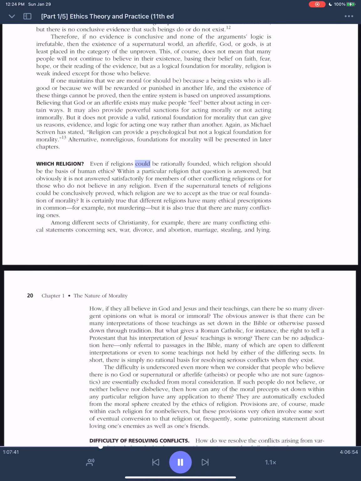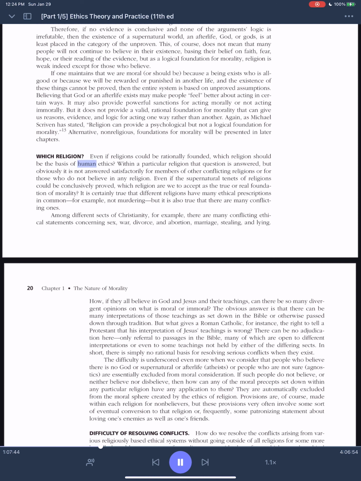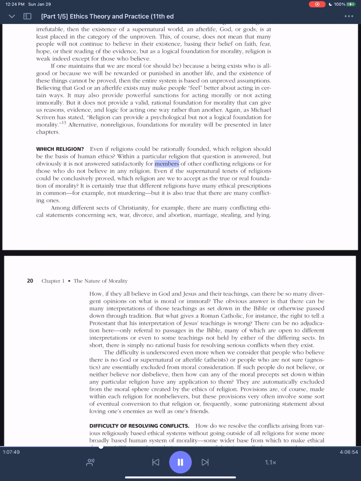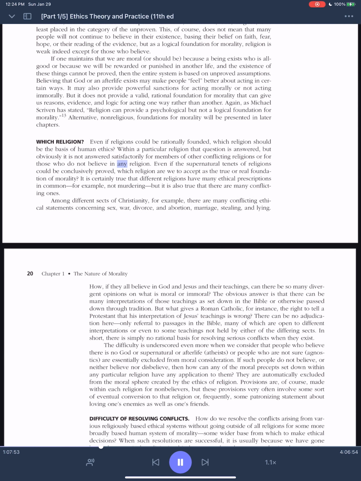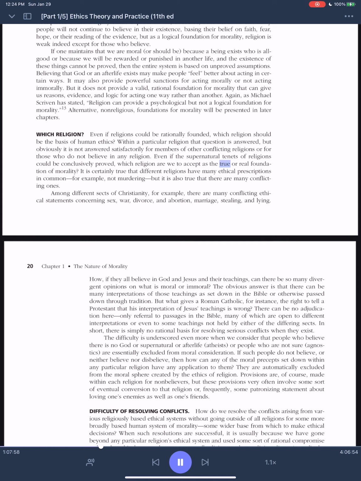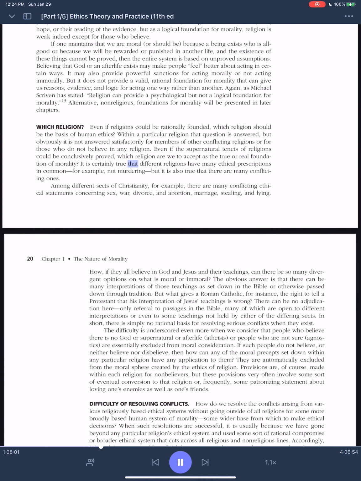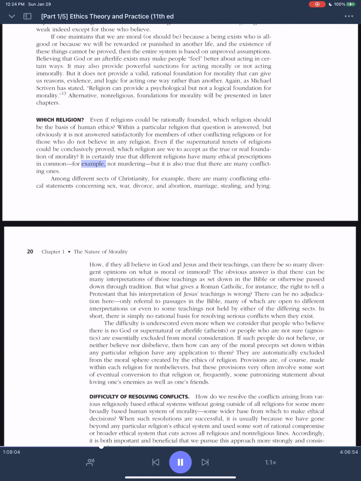Which religion? Even if religions could be rationally founded, which religion should be the basis of human ethics? Within a particular religion the question is answered, but obviously it is not answered satisfactorily for members of other conflicting religions or for those who do not believe in any religion. Even if the supernatural tenets of religions could be conclusively proved, which religion are we to accept as the true or real foundation of morality? It is certainly true that different religions have many ethical prescriptions in common, for example not murdering, but it is also true that there are many conflicting ones.